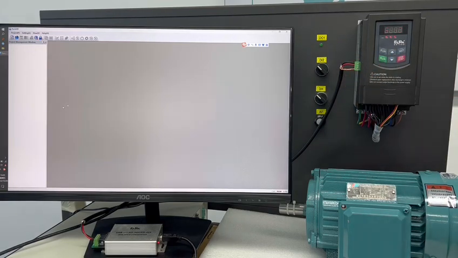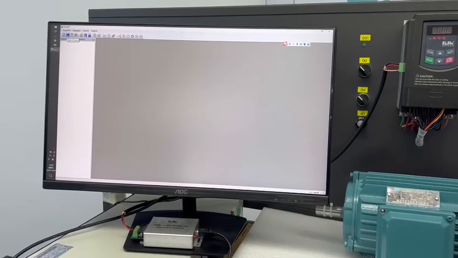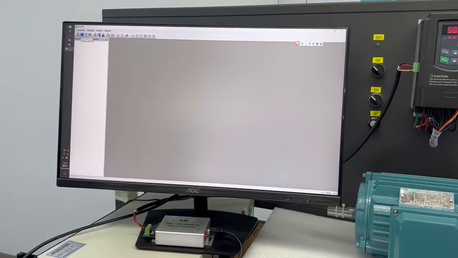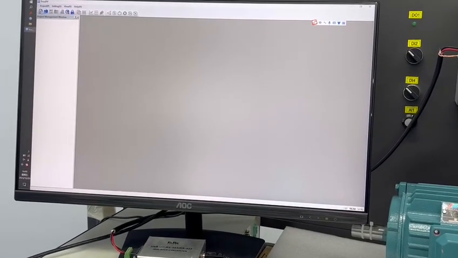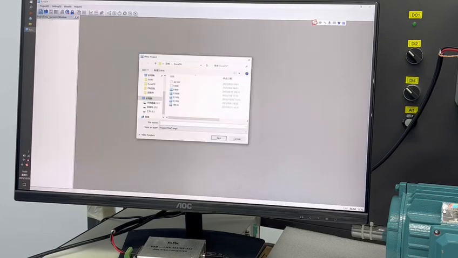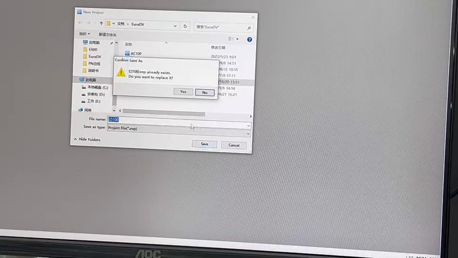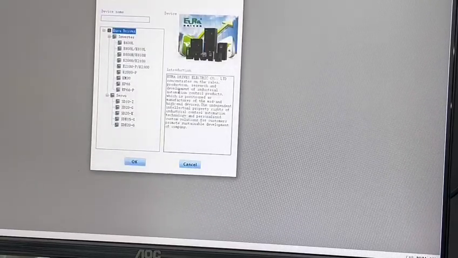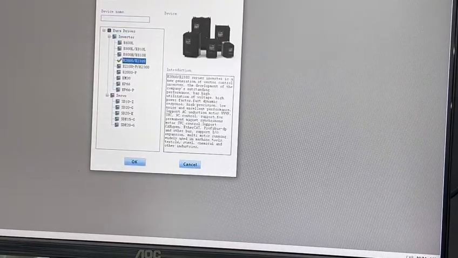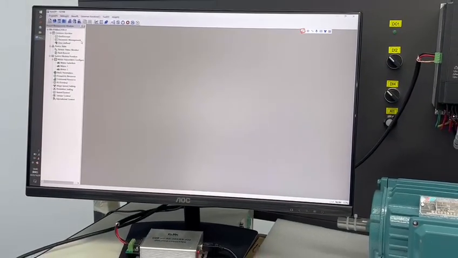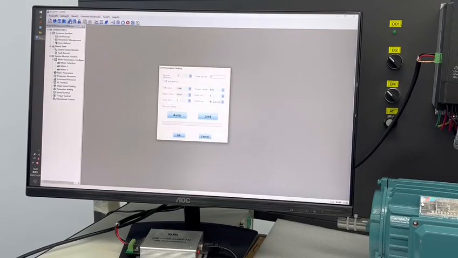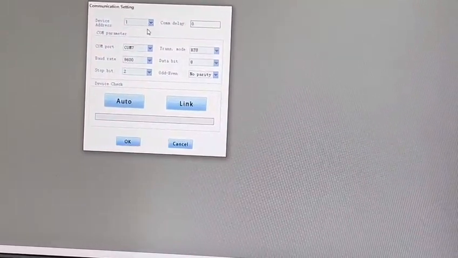Okay, after the parameter setting is finished, we need to set up the PC software, Eura DV. Create a project, E2100. Then we have this communication settings screen.